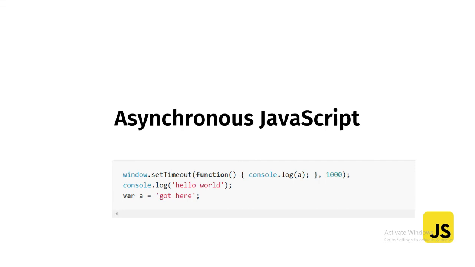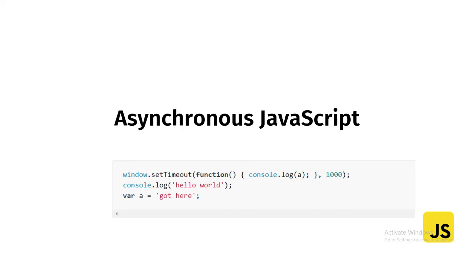For example, like this: window.setTimeout, to this function I have given console.log a, and I am giving 1 second, I mean 1000 milliseconds, then console.log hello world, where a equals got here. So the above code will first print the hello world message, even though that line of code comes after setTimeout. You can see that after setTimeout the line hello world has been printed.